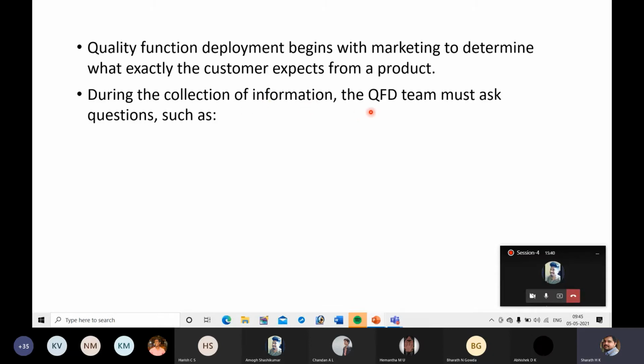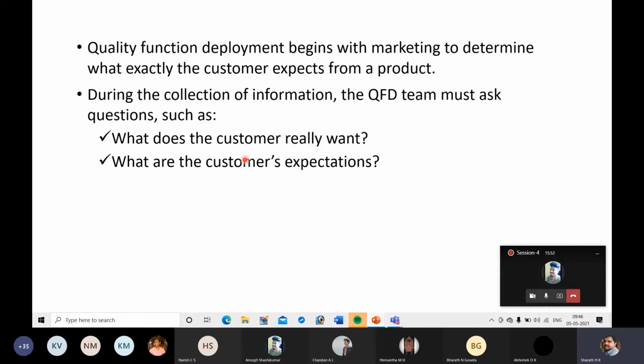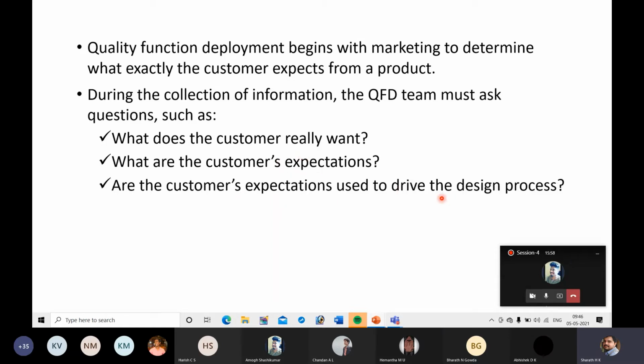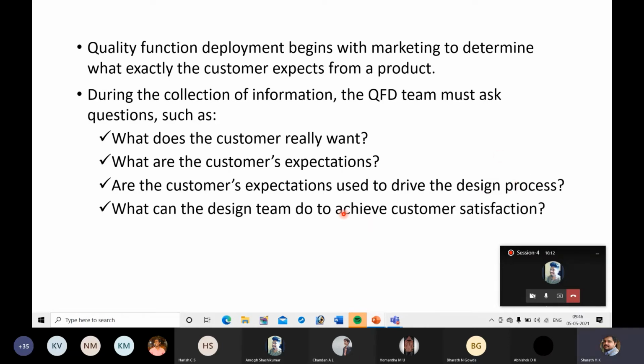During the collection of information, the quality function deployment team must ask questions such as, what does the customer really want? What are the customers' expectations? What are their needs? Are the customers' expectations used to drive the design process? Being part of a company, is it possible for you to transform these expectations into a design or into a product or service? Next, what can the design team do to achieve customer satisfaction? These are the questions you need to ask if you are part of this QFD team.